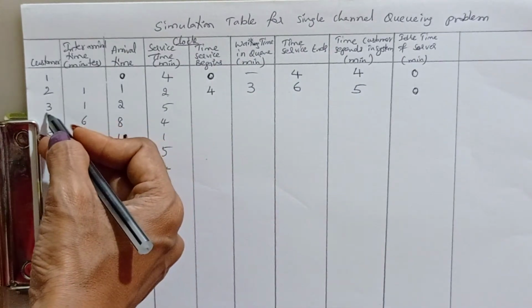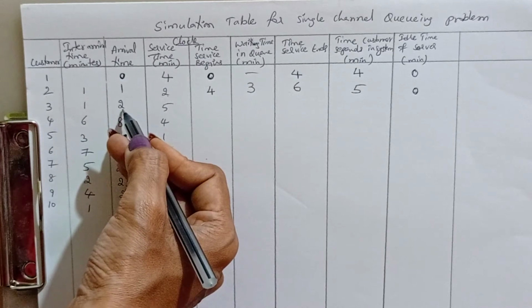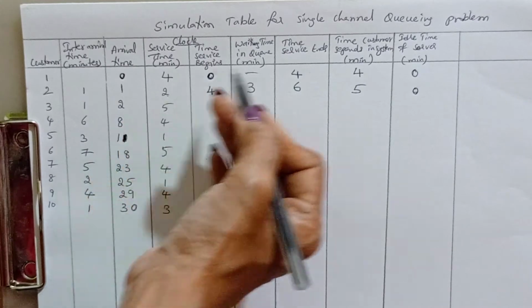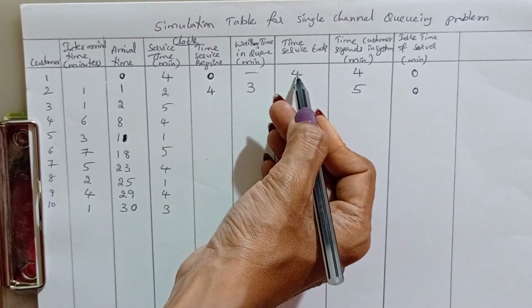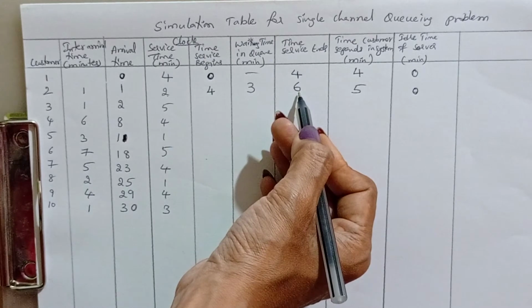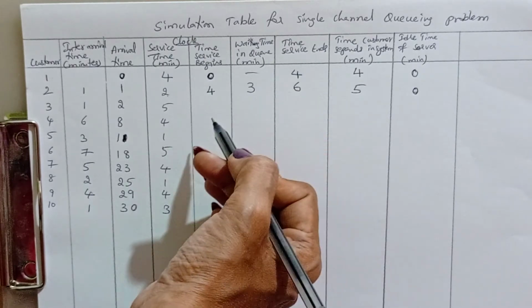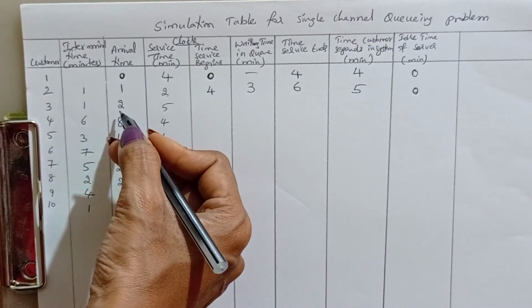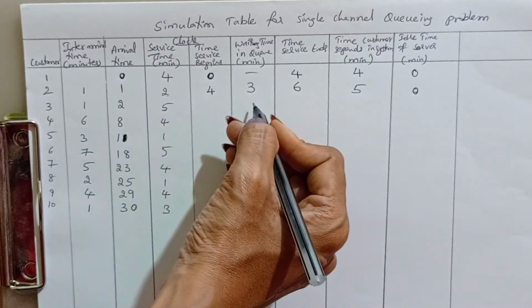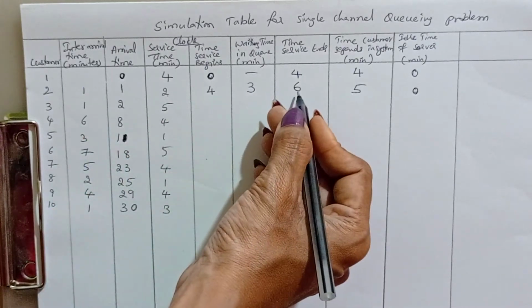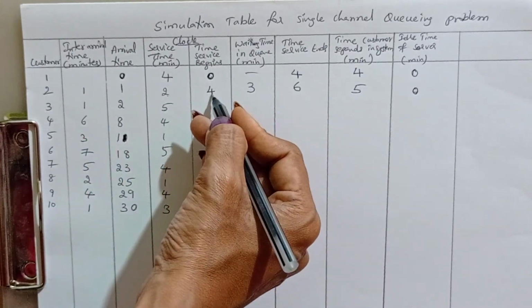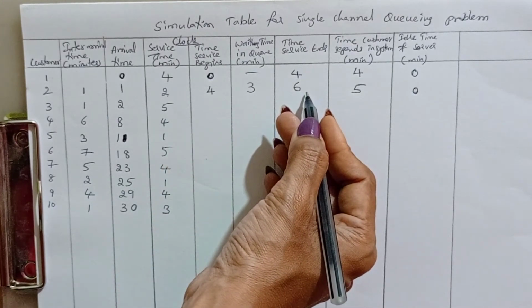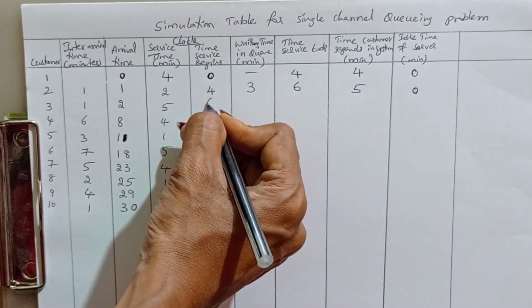Coming to the third customer, arrived at clock time 2, but actually the system is busy up to 4 with the first customer and up to 6 with the second customer. So already 2 customers were in the system. The third customer should not get the service yet. He should wait up to 6 minutes.